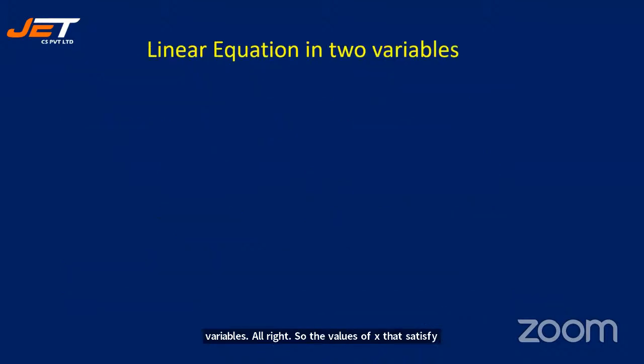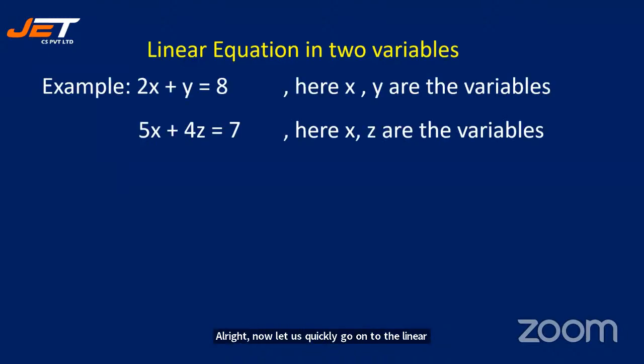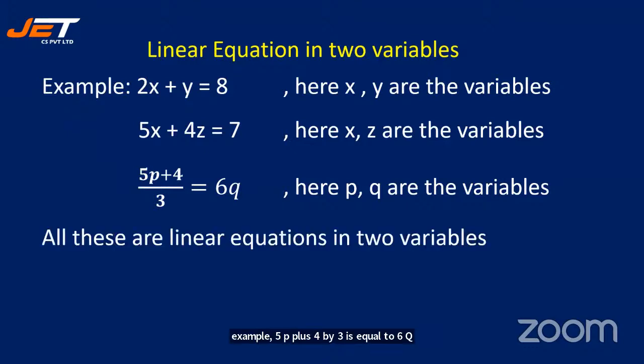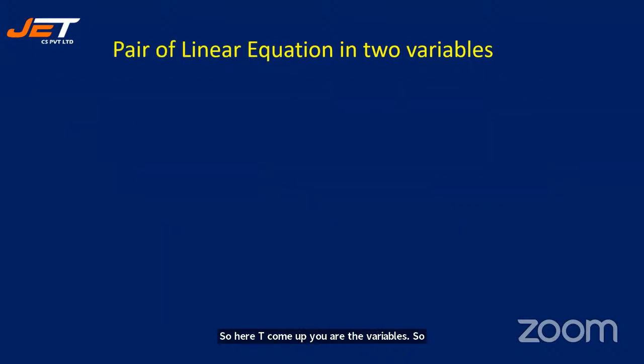Now let us quickly move on to the linear equation in two variables. Example, 2x plus y is equal to 8. Here x, y are the variables. Similarly, another example, 5x plus 4z is equal to 7. Here x, z are the variables. See another example, 5p plus 4 by 3 is equal to 6q. Here p, q are the variables. All these are linear equations in two variables.